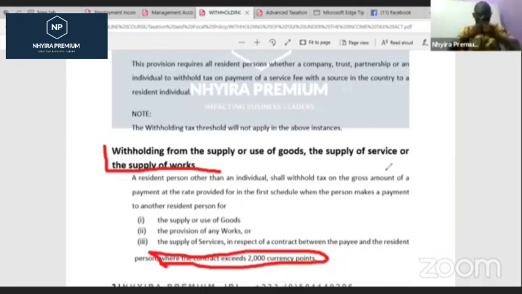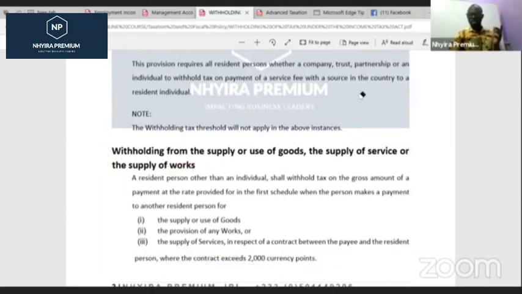But if it is repetitive transactions and cumulatively it exceeds the 2,000 currency points, then we have to withhold tax on the amount, as far as it is to that same individual or to that same company in the year under consideration. So that is what you have to understand when we talk about goods, services, and works.